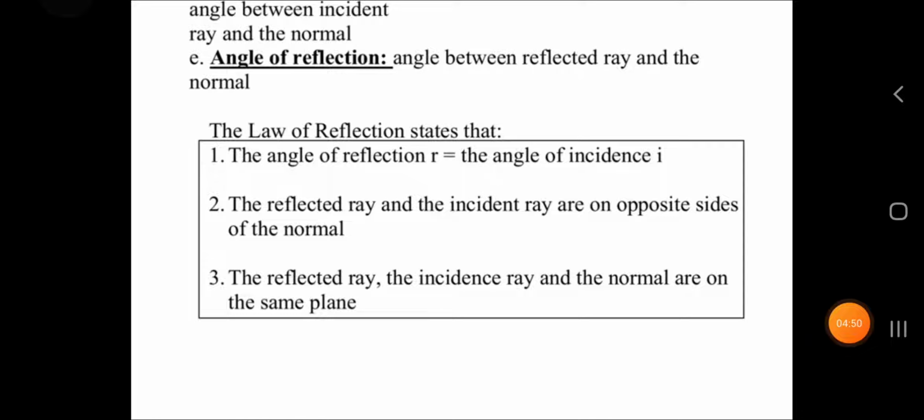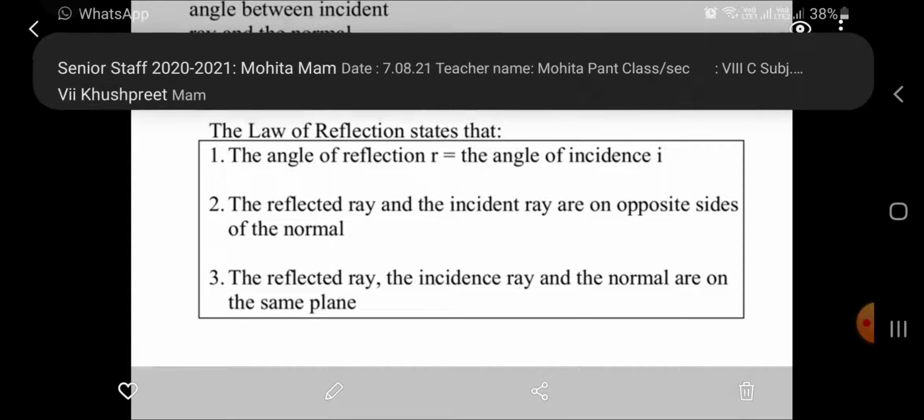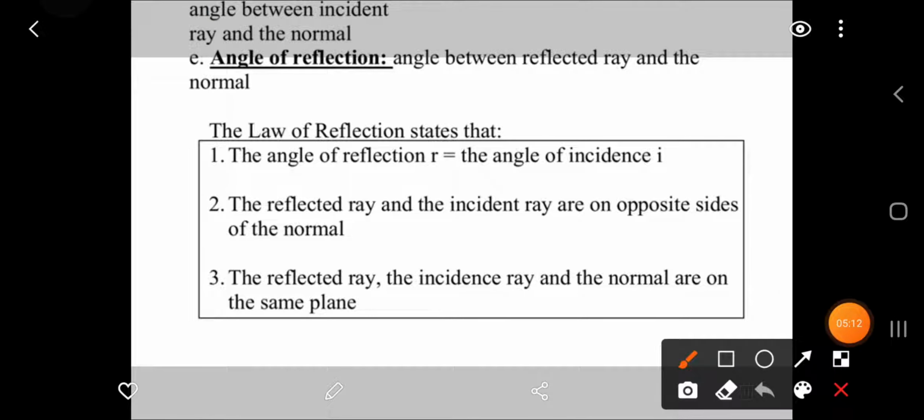Then we have the laws of reflection, in which we have three points. First, the angle of reflection equals the angle of incidence. Both the angles formed during reflection will be equal to each other, that is angle I equals angle R. We can write it as angle I equals angle R.